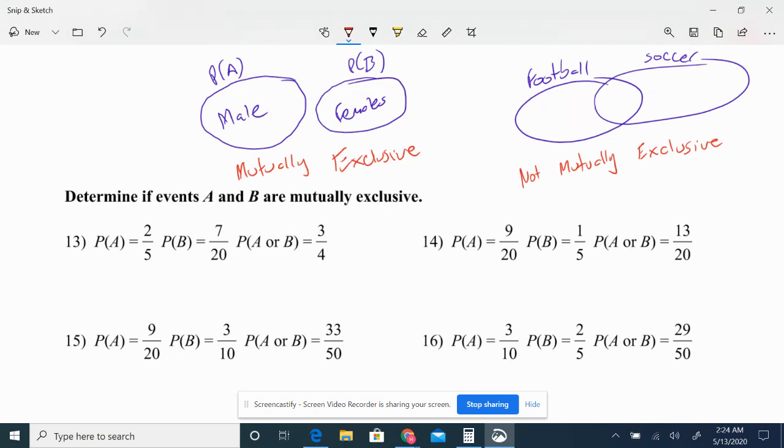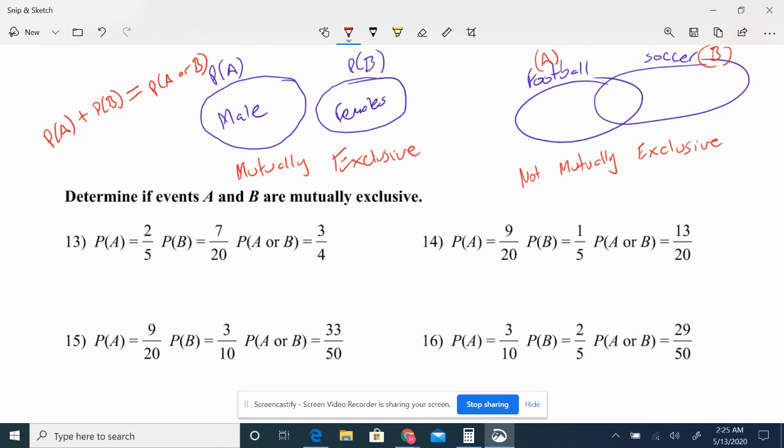All right, how can we do this mathematically? Because one of them was group A, I called football group A, and soccer group B. I see that in males and females, I also had group A and group B. So how do we do mathematically mutually exclusive? I'm just going to say, well, probability of A plus the probability of B is equal to probability of A or B.